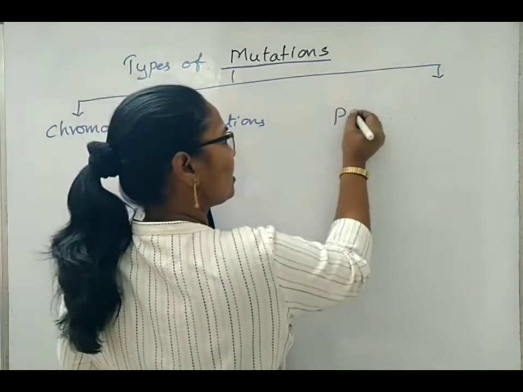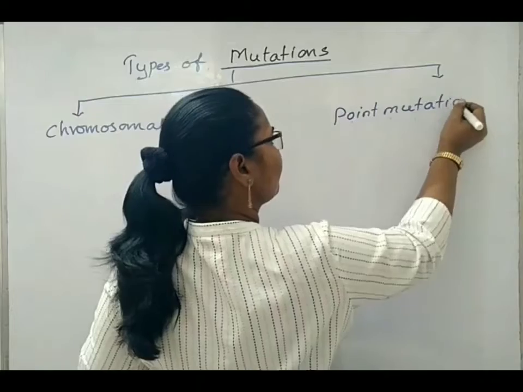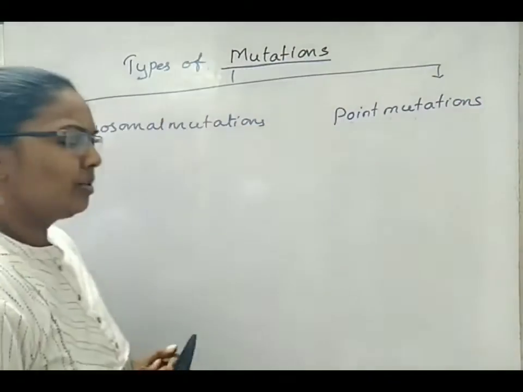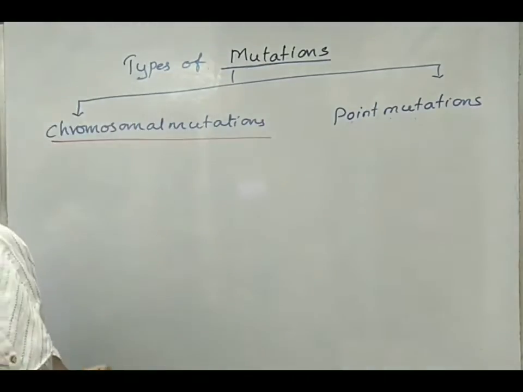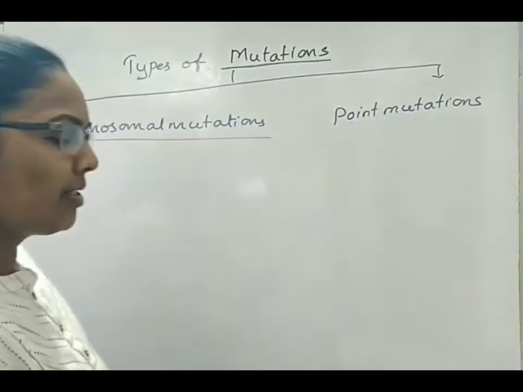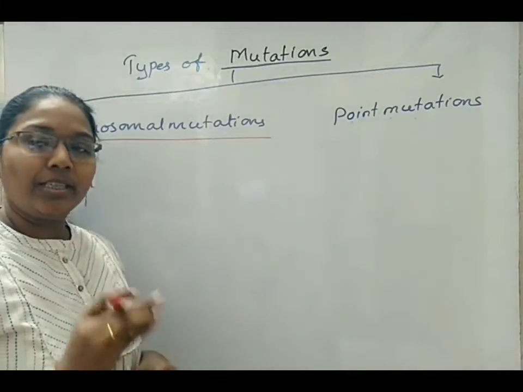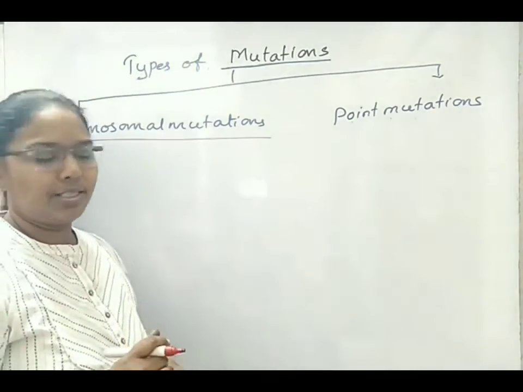Second type of mutations are point mutations. So, if mutations are happening by changing the structure of the chromosome, that is considered as morphological changes. But if there is any change in the number of chromosomes, then it is called numerical mutations.